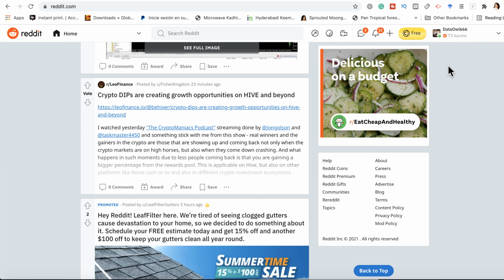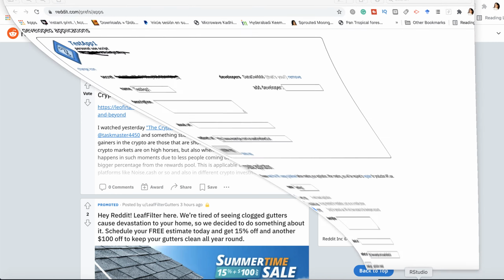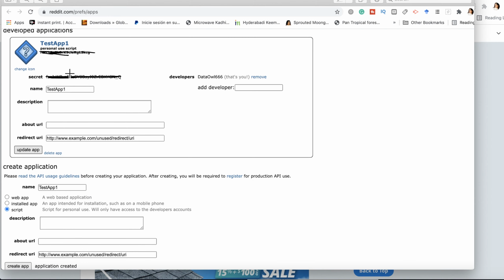And after that, you need to set up an app. And if you've done web scraping and social media mining before, then yes, sometimes within these social media apps, you do have to set up your own personal app. And this is the test app I set up for myself. And yes, this is the link that you can go to, reddit.com/apps. And this is how you'll create an application.